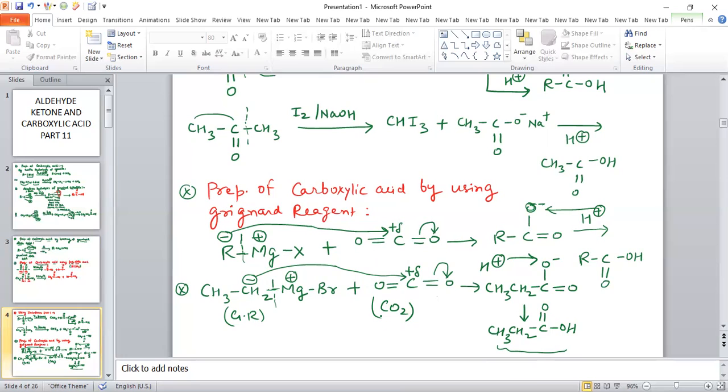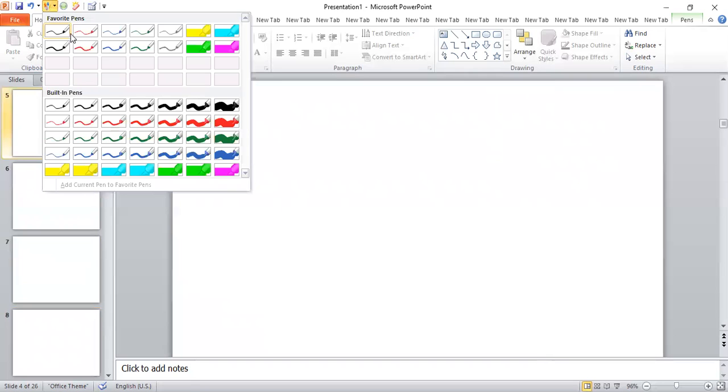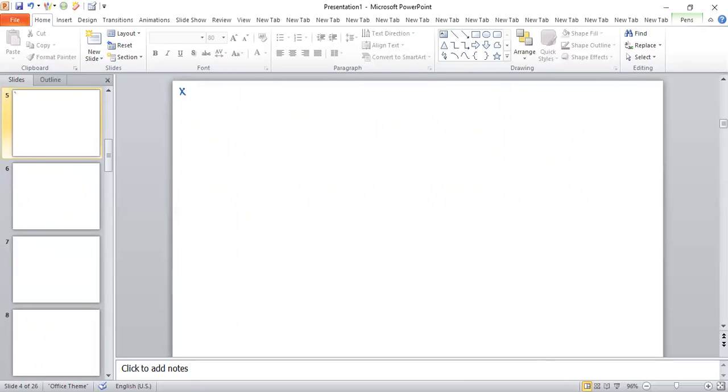So these are basically the preparations of carboxylic acid. You can also prepare carboxylic acid by one more reaction I'm going to discuss: the carboxylation of alkene.